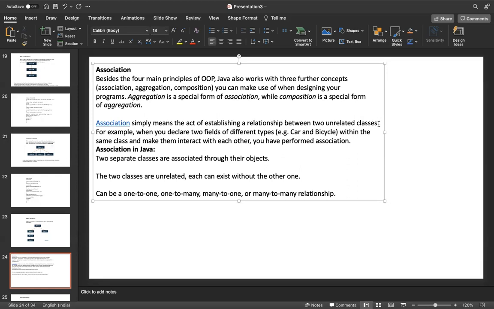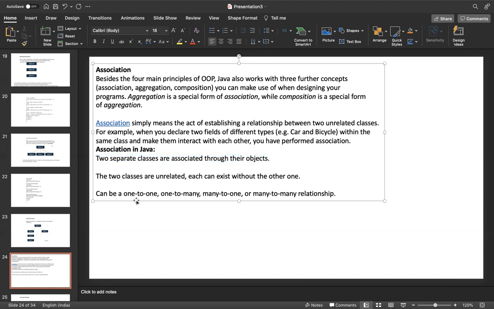Now I will explain how you implement association in Java. Two separate classes are associated through objects. Here, two separate classes, in real time, mean two persons associated through some kind of relation. That is called association.